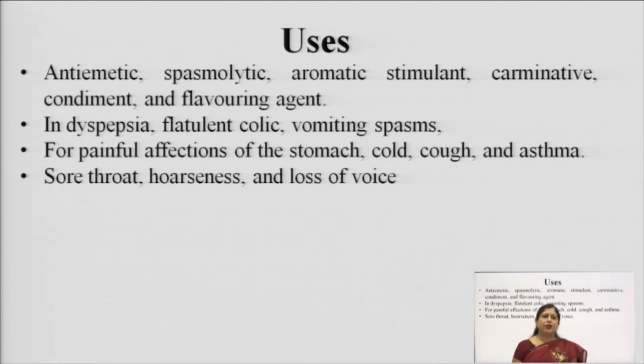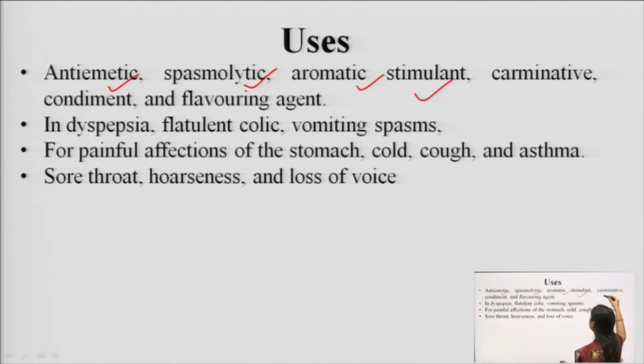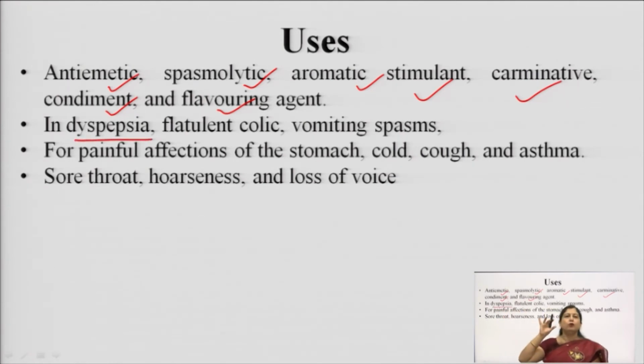The main uses of ginger: it is anti-emetic in nature, spasmolytic in nature. Antiemetic means which suppresses vomiting. Emetic means induces vomiting, antiemetic means reduces vomiting, spasmolytic means reduces spasms. It is aromatic, a stimulant for digestion, carminative, which reduces the gases in the stomach, and a condiment, meaning spice, a flavoring agent again to add flavor. Then it is used in dyspepsia, when there is a problem in the pepsin release. Flatulent colic means due to gases or bloating the person is suffering from stomach pain.